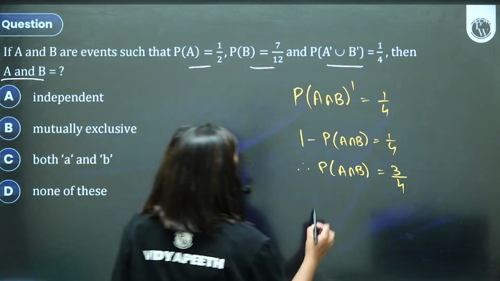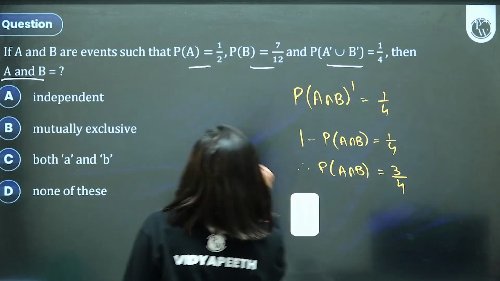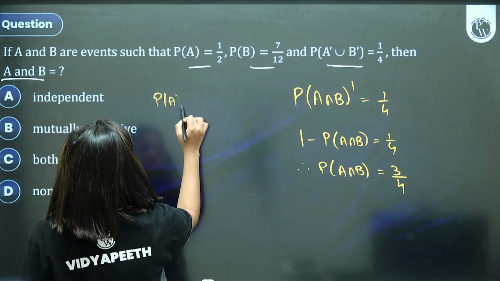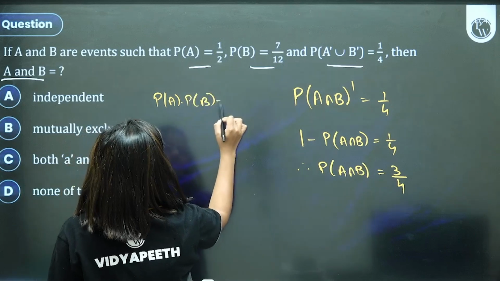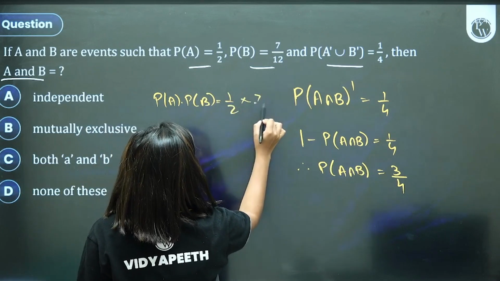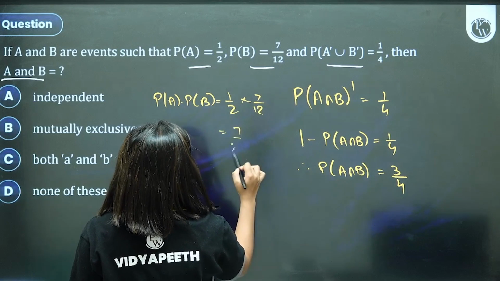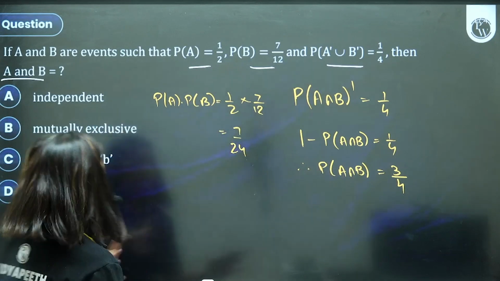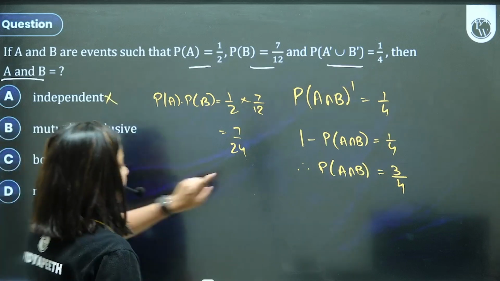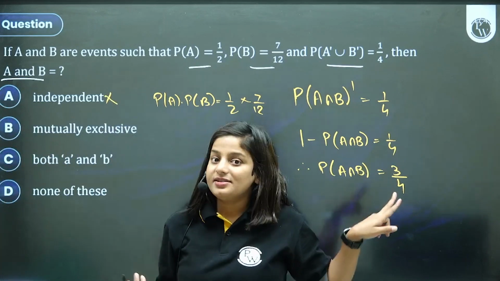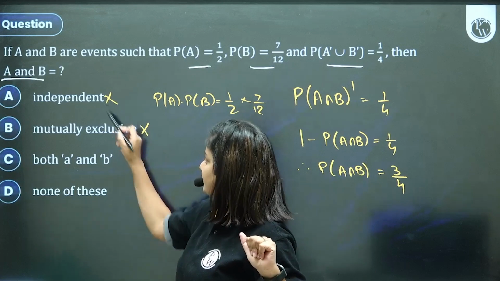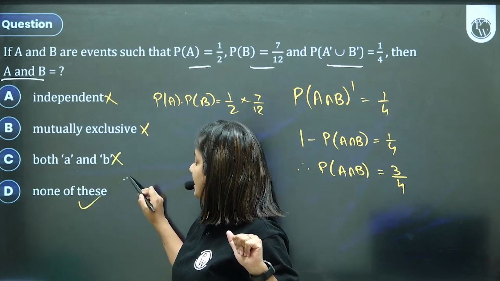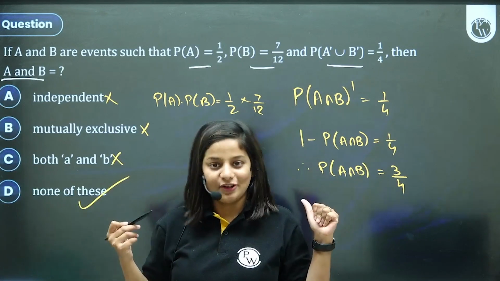From here, what is P of A into P of B? Half into 7/12. Is P of A into P of B equal to P of A intersection B? No. So it's not independent. Is the probability of A intersection B 0? No, so not exclusive. If it's not independent and not exclusive, it can't be both. None of these is the answer. Alright.